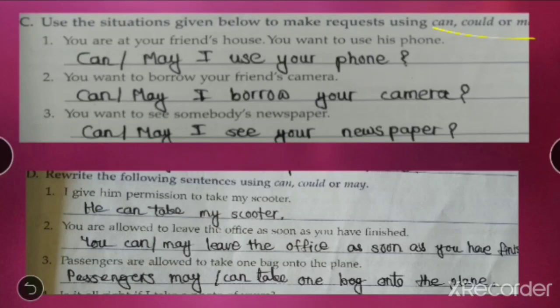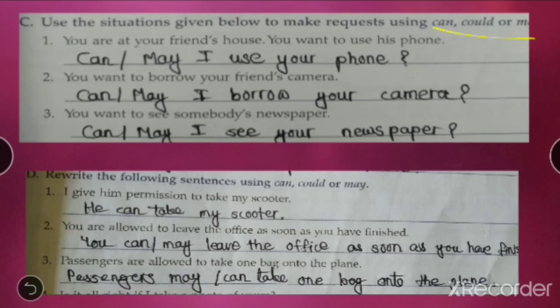You want to see somebody's newspaper. Now you are asking for somebody's newspaper. You can use may or can. May I see your newspaper? Can I see your newspaper? Could I see your newspaper? So this is how you can ask. This is how you can do the other 3 questions of the exercise.